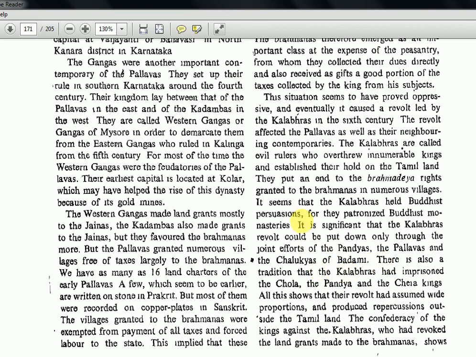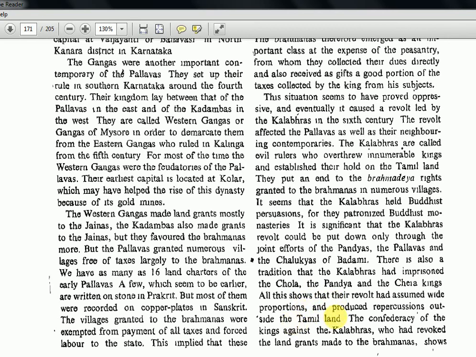The Kalabras revolt could be put down only through the joint effort. So these Kalabras, who were evil rulers and were ruling for some time, could be brought down only by the combined effort of all these people: Pandyas, Pallavas, Chalukyas. There is also a tradition that the Kalabras had imprisoned the Chola, the Pandya and the Chera, again the other extreme south people. All this shows that the revolt had assumed wide proportions and produced repercussions outside the Tamil land.